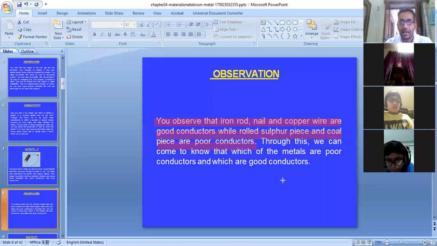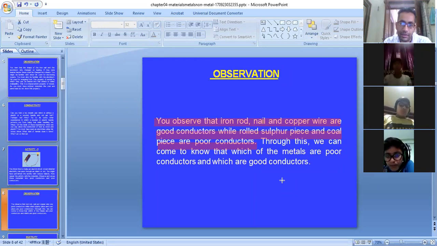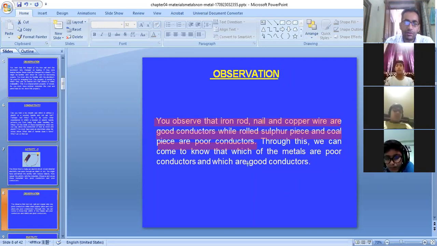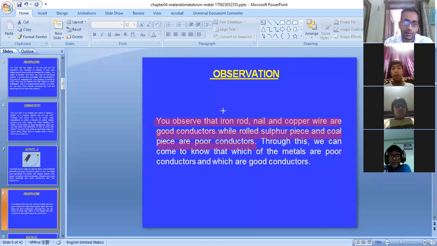If you replace this iron nail with something else, say for example a coal piece or a wooden piece, you will find that they are poor conductors of electricity. Through this we can come to know which of the materials are poor conductors and which are good conductors.